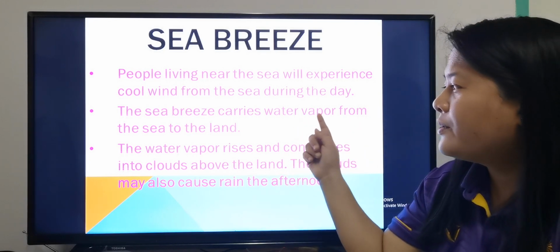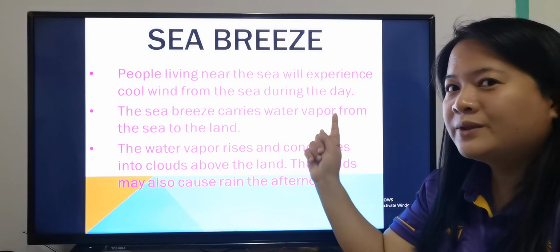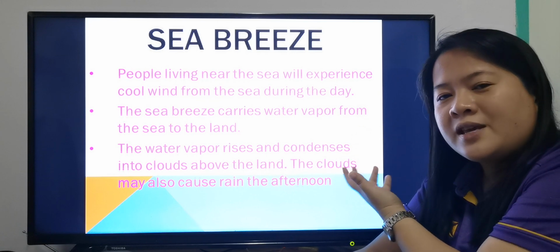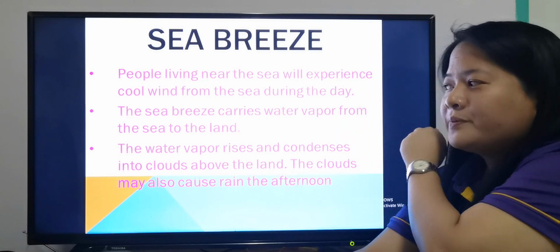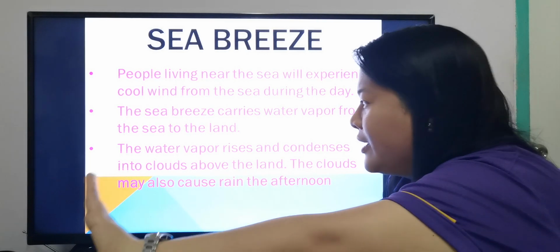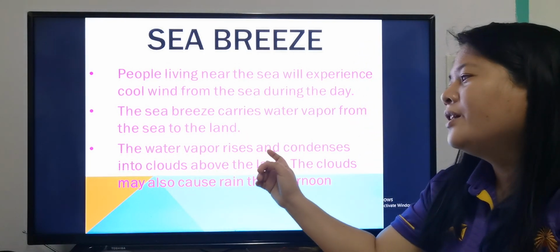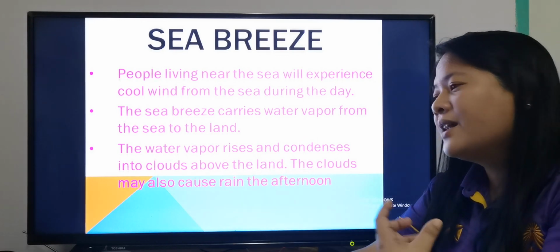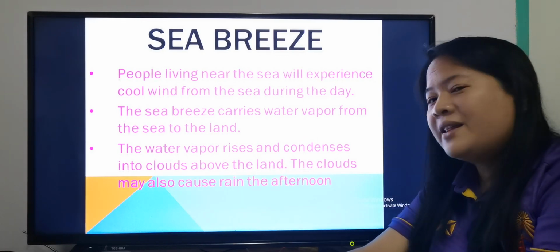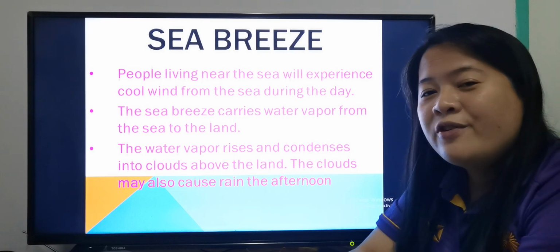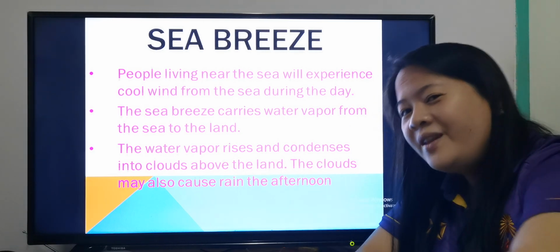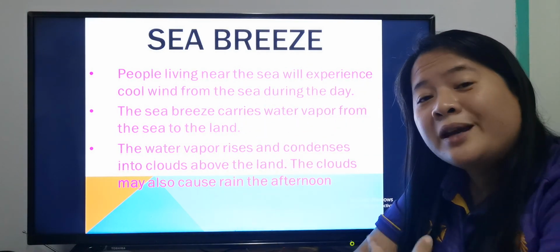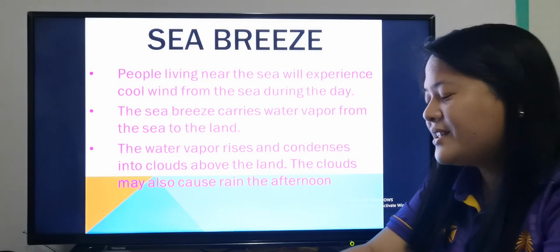Now the sea breeze carries water vapor from the sea to the land. Since there's a lot of water vapor above the sea, it will carry the water vapor to the land. Now this water vapor will condense and turn into clouds, okay? So that's why these clouds may also cause rain in the afternoon, okay? If you live near the sea, you will feel the breeze, and in the afternoon sometimes it might rain if it's too hot during the day, okay?